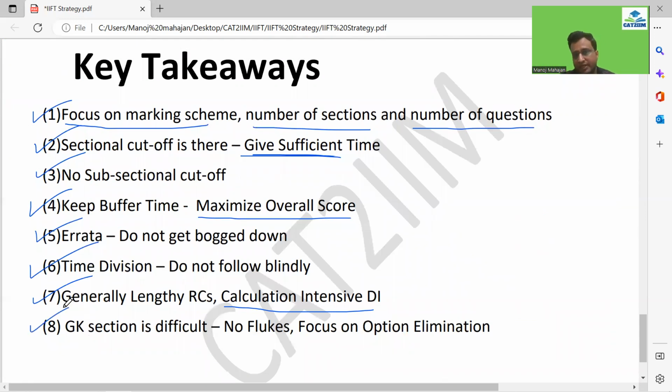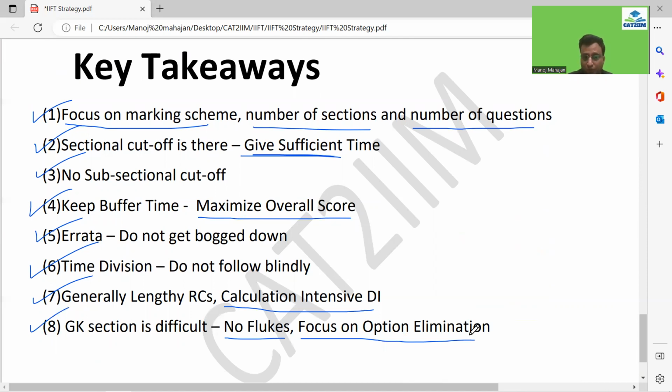GK section is generally difficult, guys, no flukes at all. Try to do the other 3 sections first, and after that you can come to GK, that would be great. If you are not good at it, once you're done with all the sectional cutoffs of each of the other sections, then GK could be handled. And definitely go for option elimination, guys, so that you can mark something in the GK. Let's say 2 options you can eliminate, then you can take the chance in the remaining 2, right?